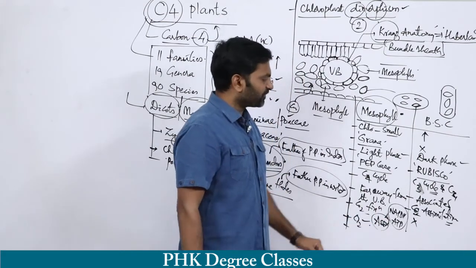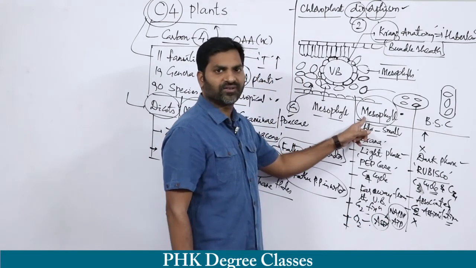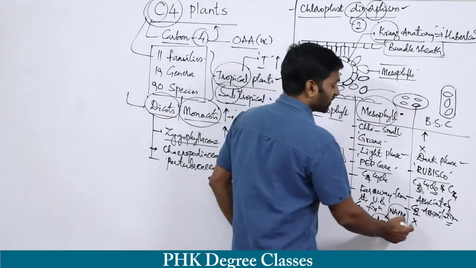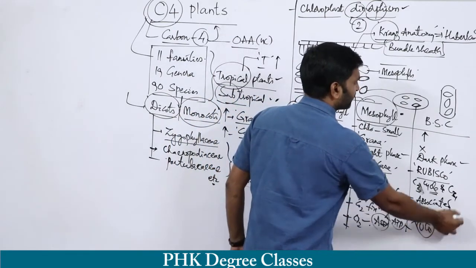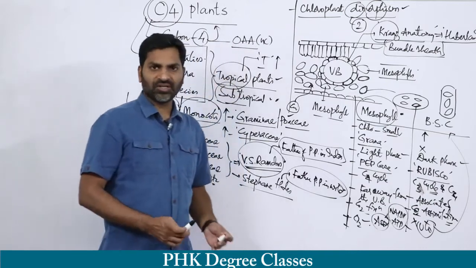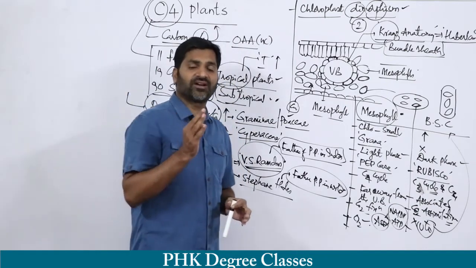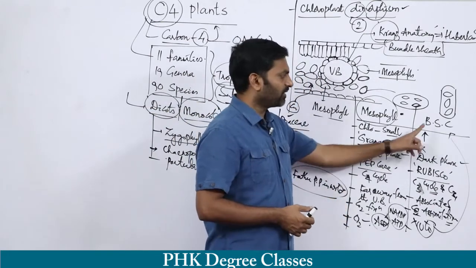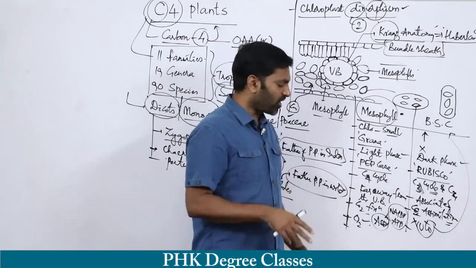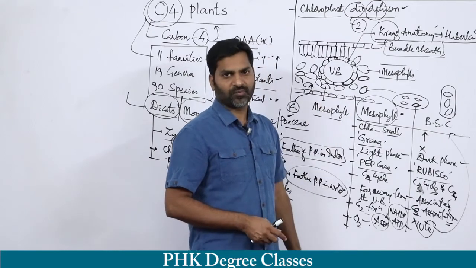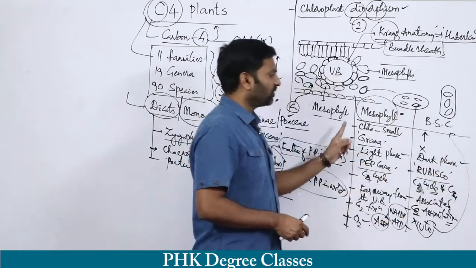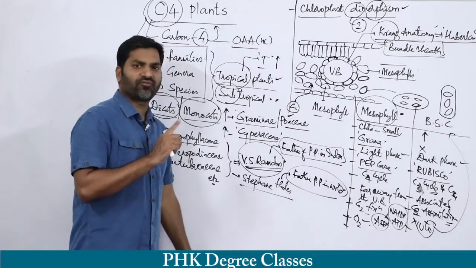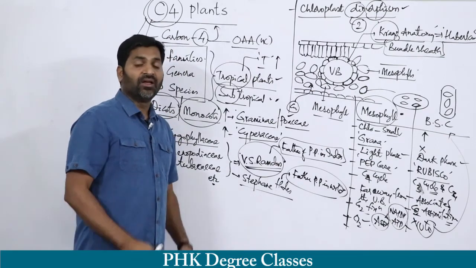Assimilatory power is generated inside the mesophyll cells and utilized in bundle sheath cells. So this is the major difference between mesophyll and bundle sheath cells.